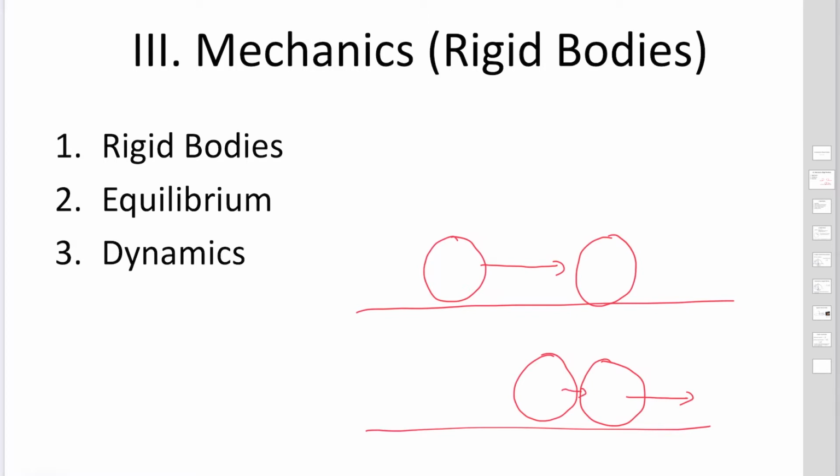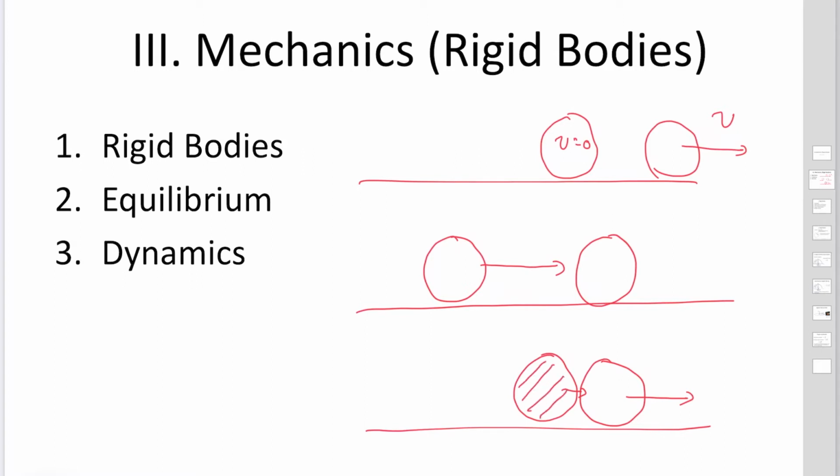When we study the collision of two objects, when one object hits the other object, this object's velocity becomes 0, and the other object has a velocity of v. Actually, we cannot explain the motion of the first ping pong ball. It keeps moving with a slower velocity, but still keeps moving. To explain the motion of the first ping pong ball, we have to take into account the size of an object. So we are going to study rigid bodies in this section.